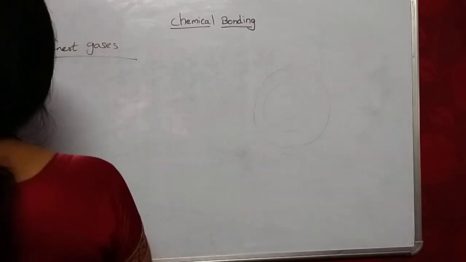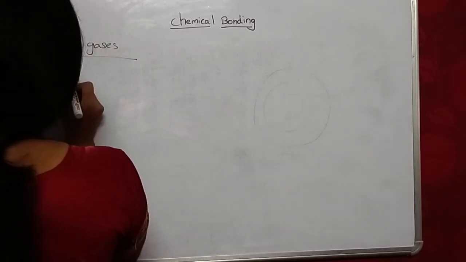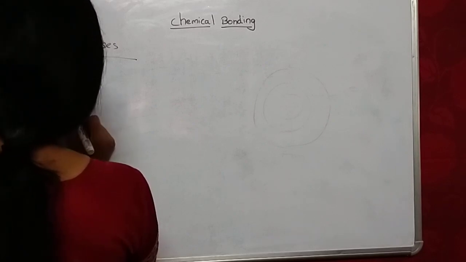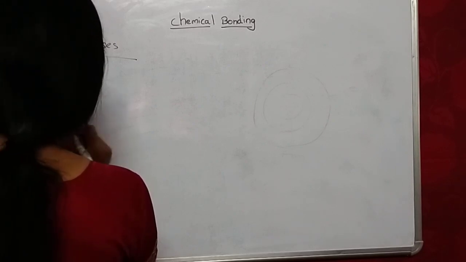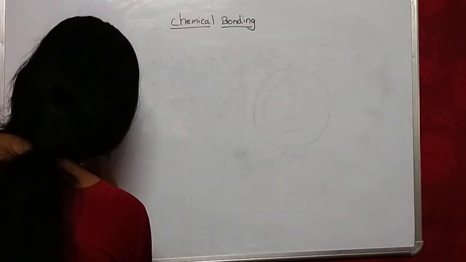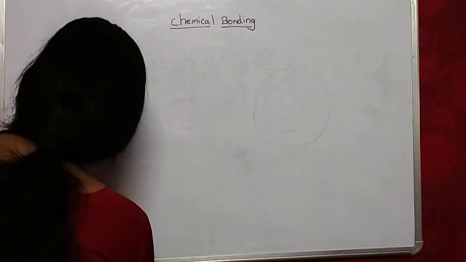What are inert gases? Helium, neon, argon, krypton, xenon, radon.